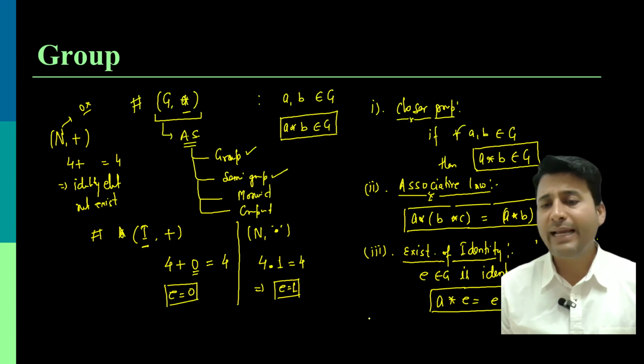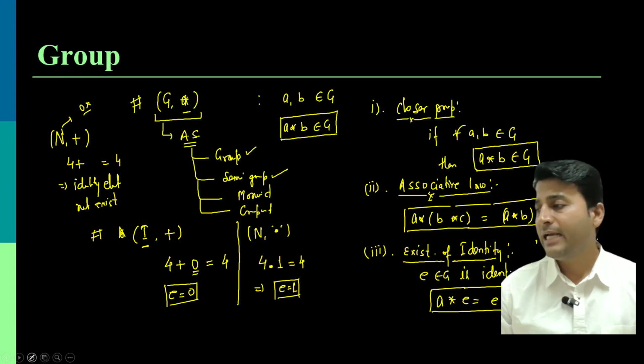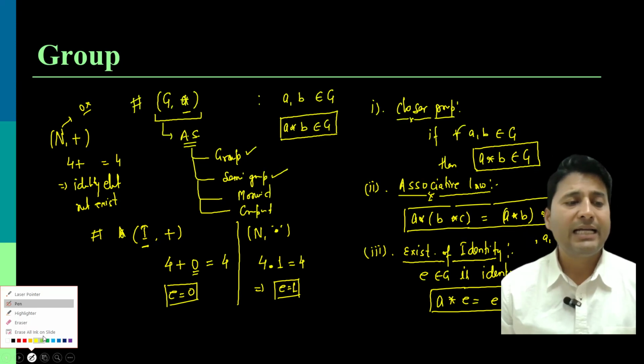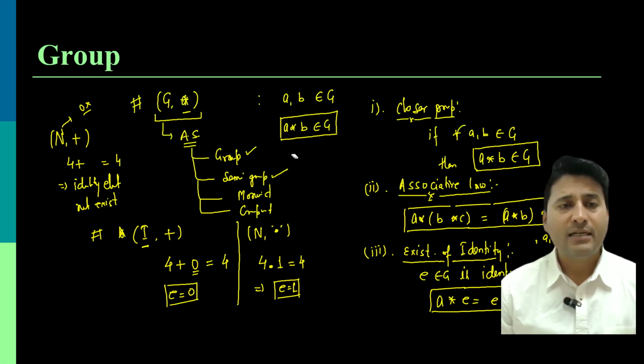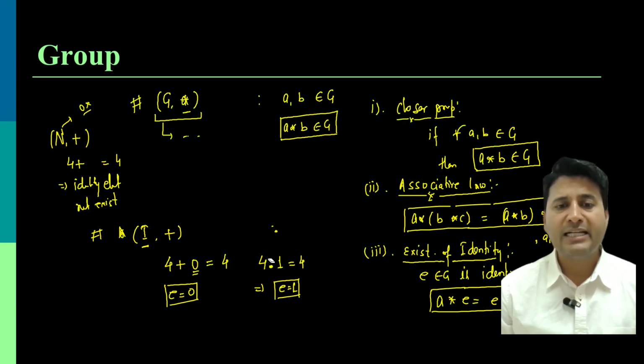Now moving ahead to the next property. Property number 4 is known as the existence of inverse. Let me rub some part of this slide so that we can talk about the next property.